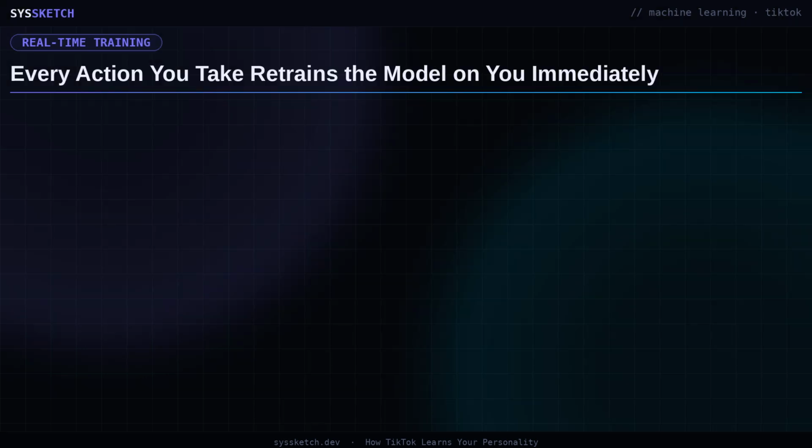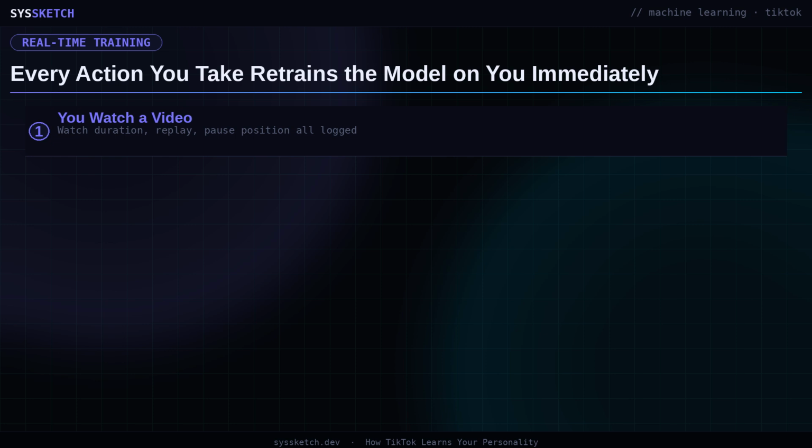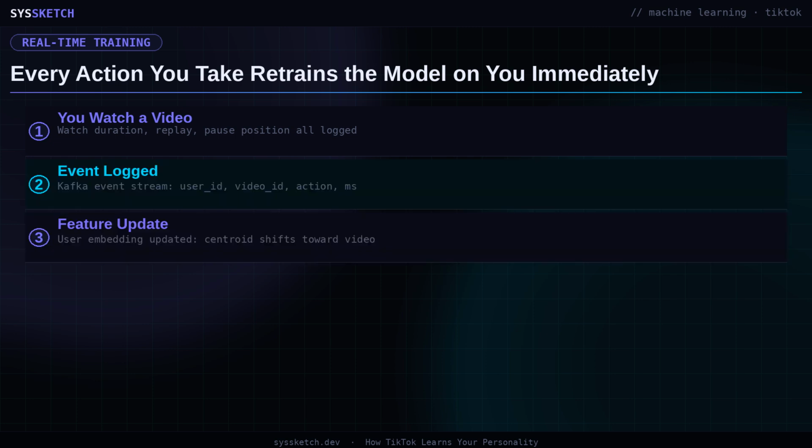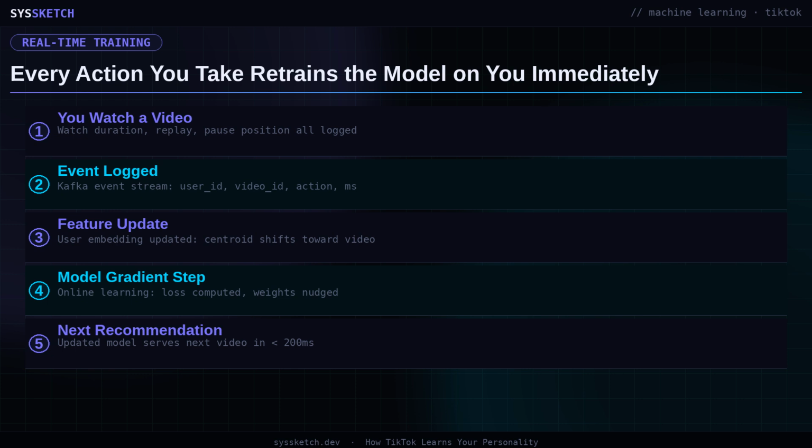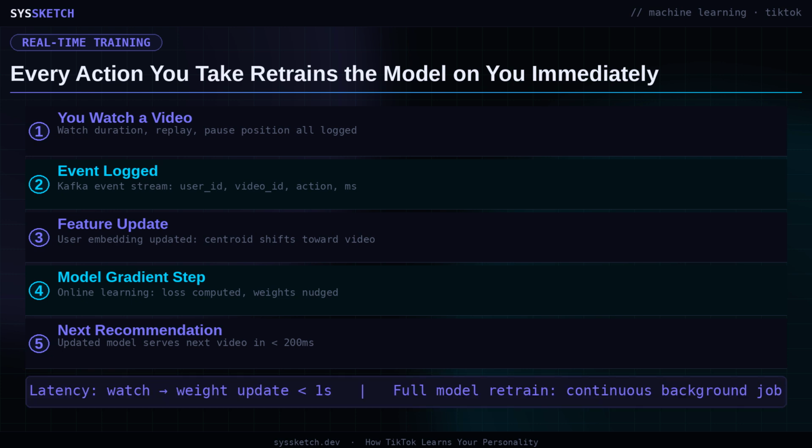The feed you ultimately see is not the raw top 10 outputs from the neural ranker. A post-ranking layer applies diversity constraints to prevent consecutive videos from the same creator or the same narrow topic. It then applies an exploration budget that deliberately injects content outside your established taste profile. This mechanism is drawn from reinforcement learning and is known as the epsilon greedy strategy.